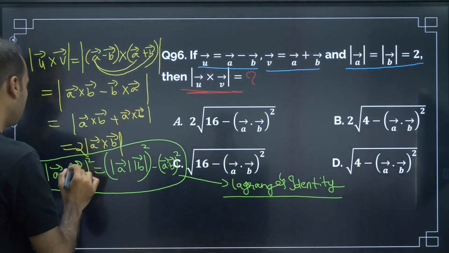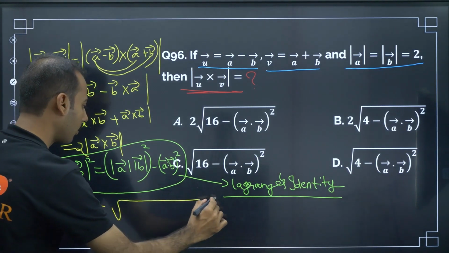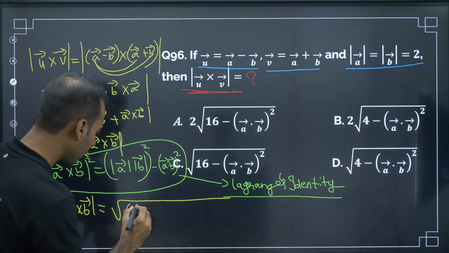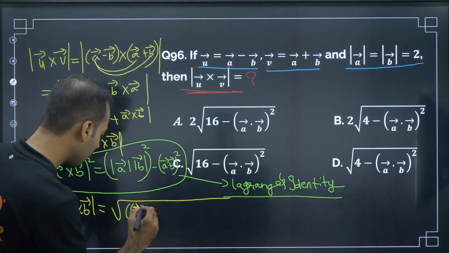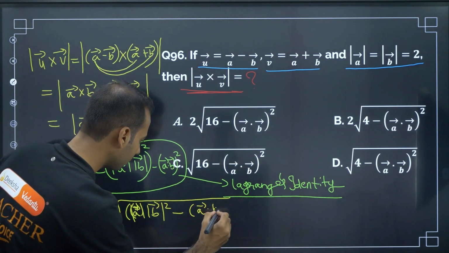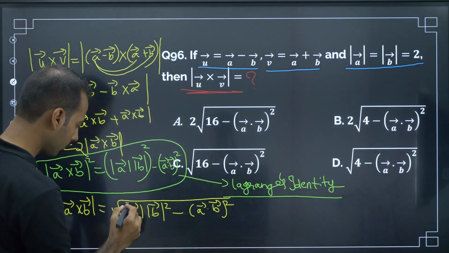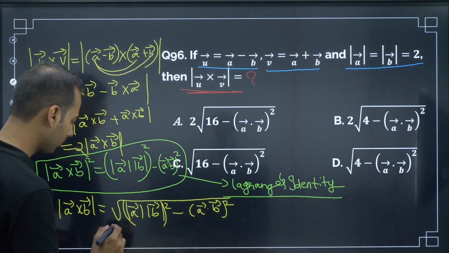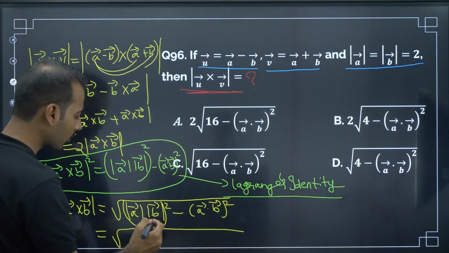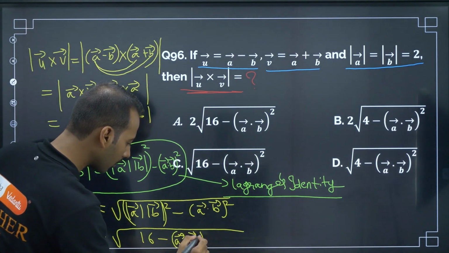So what I'll do, A cross B is equal to root of this, which becomes like this. Now if I take under root, the A B value is 2 to the 4 square, which is 16, minus A dot B square.